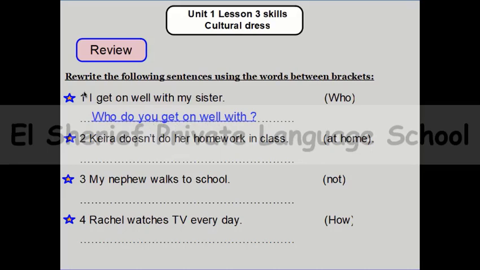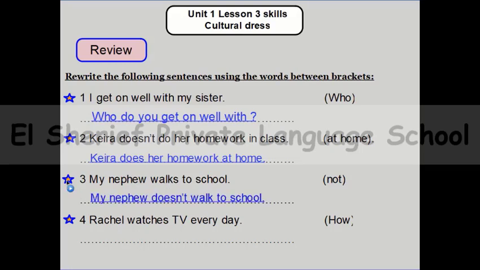Number 2, Kira doesn't do her homework in class. So how can you use at home? Kira does her homework at home. Number 3, my nephew walks to school. How can you make it into negative? Do you remember? The verb here ending with S, so we will use do or does. Of course, it will be does. Of course, my nephew doesn't walk to school. Remember, after don't or doesn't, you need to bring the verb stem.